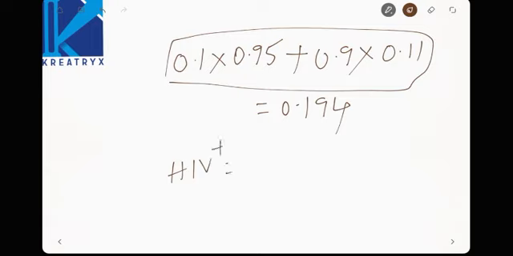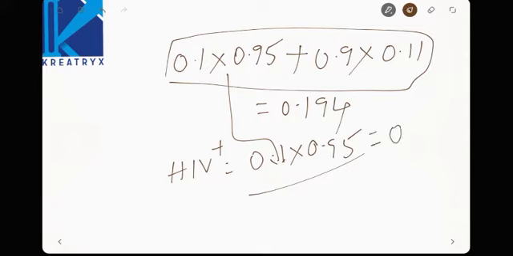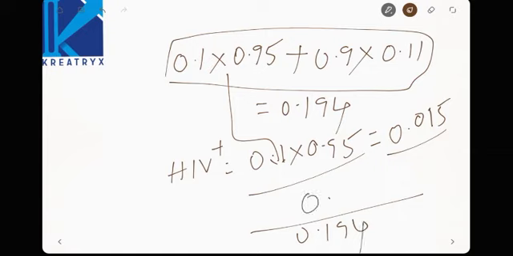Now how many persons have actual HIV? See here, 0.1 into 0.95 are the actual HIV persons. These are the persons detected by the kit as positive. Now the actual HIV is 0.095. Now the probability: total positive patients are 0.194, and in that the actual positive are 0.095. Now the answer will be 0.4896, right? Upon simplification you will get it very easily.